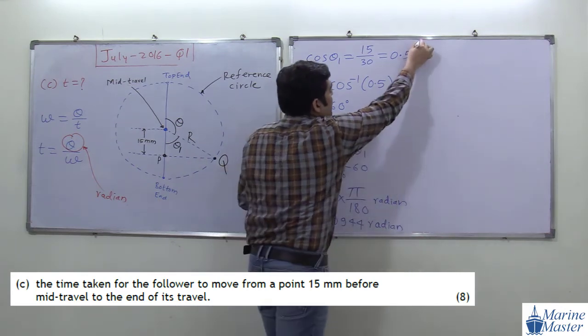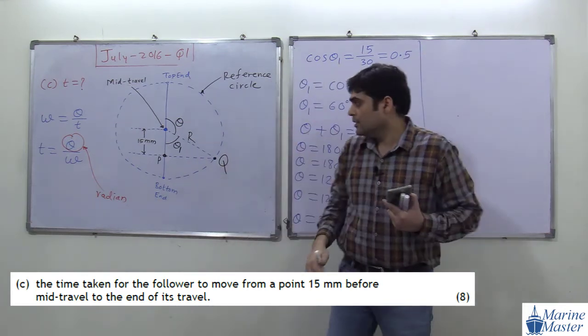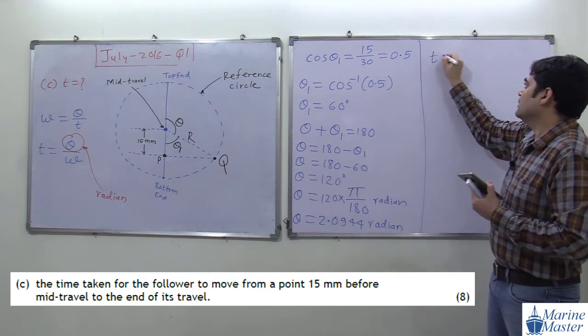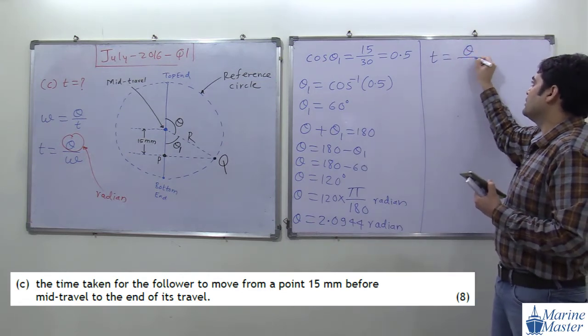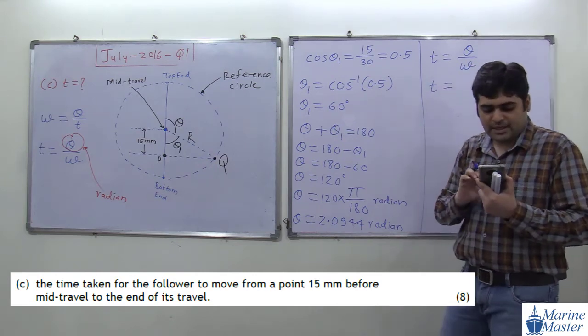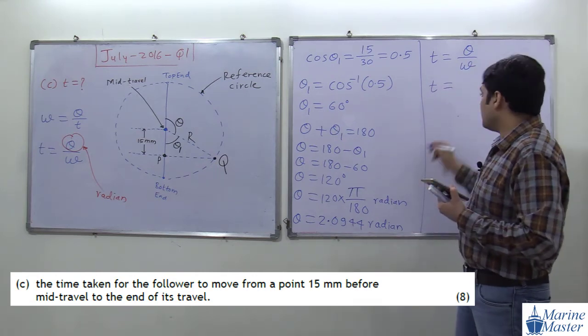And then we are going to calculate time. So t is equal to theta by omega. Very simple discussion. So theta is what?